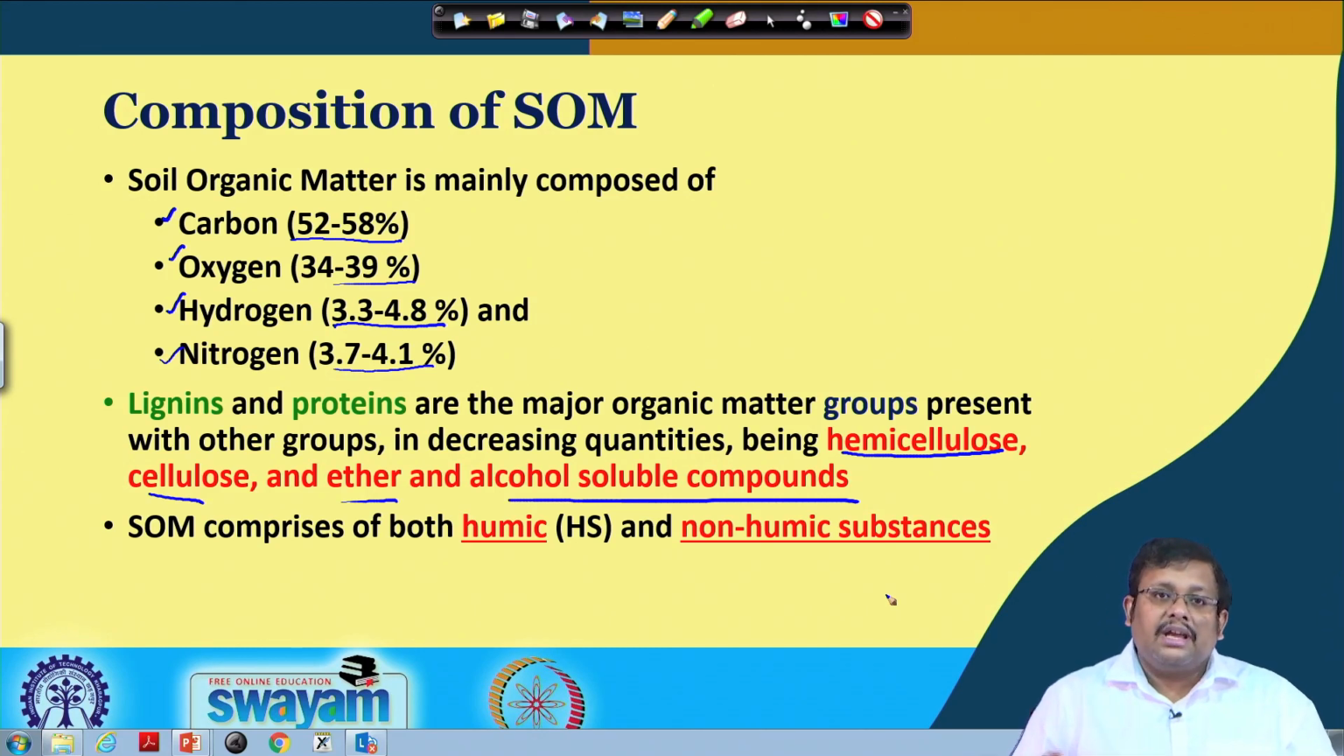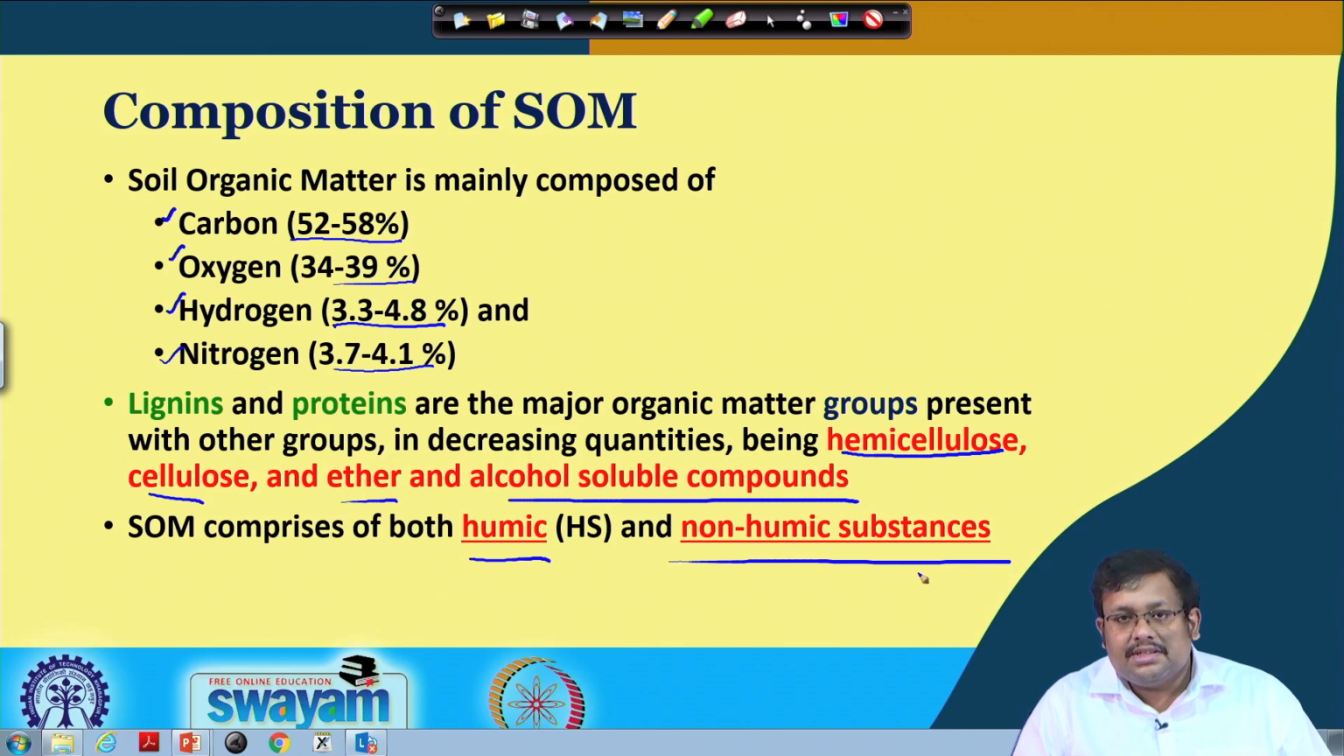And among the organic groups, lignins or proteins are the major organic groups present in the soil organic matter, followed by cellulose, hemicellulose, ether and alcohol soluble compounds. Now, remember that as far as the soil organic matter is concerned, we can broadly divide it into humic substances and non-humic substances.